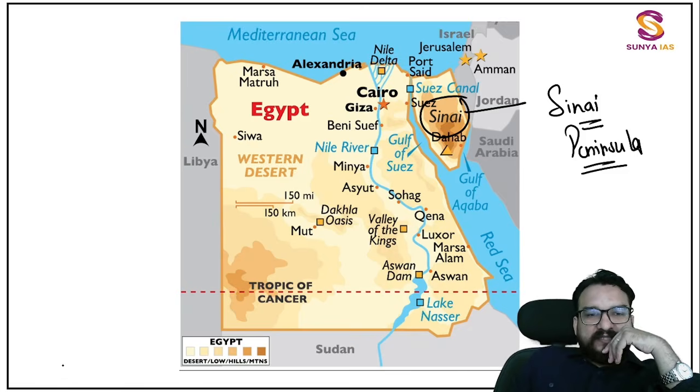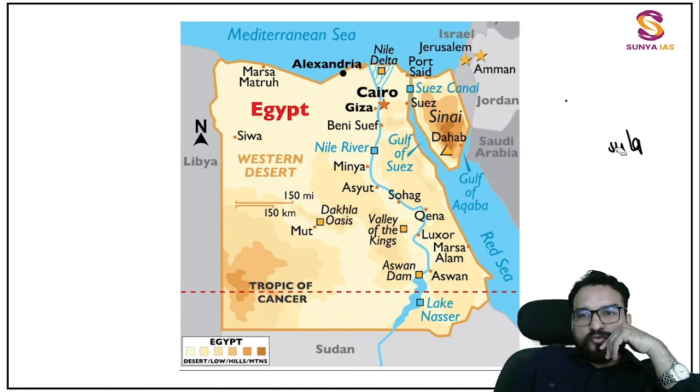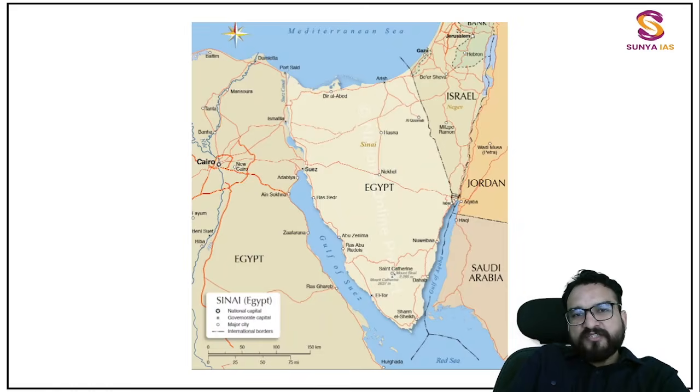Okay, so these are the things which you have to remember: Alexandria, Port Said, and over here the Suez Canal. You must have heard in the news also that the Suez Canal is basically built over here. This is the area between this Sinai Peninsula and over here. This Suez place you will be finding over here. So this Suez Canal is formed like this.